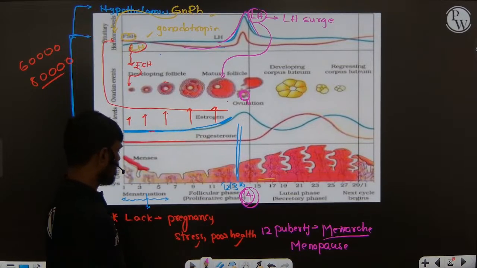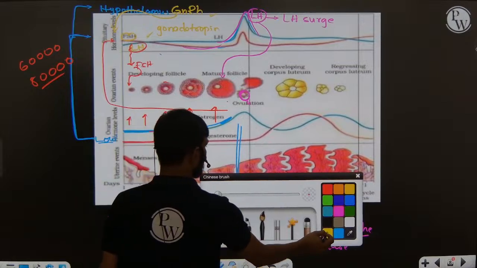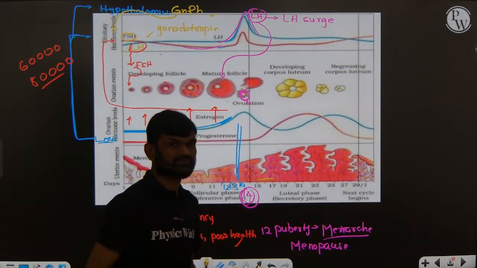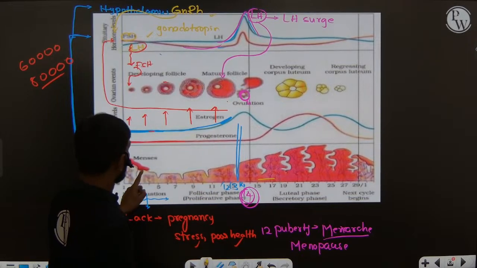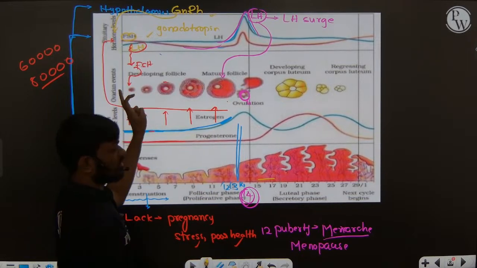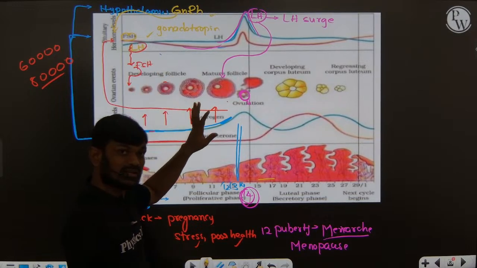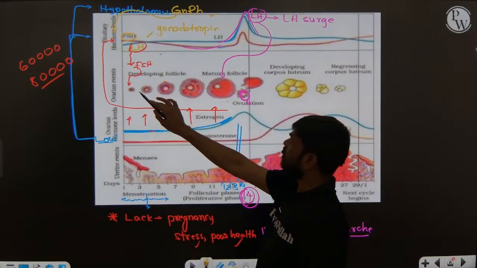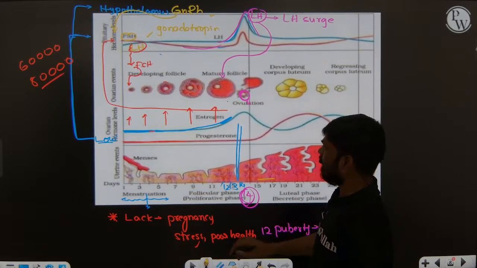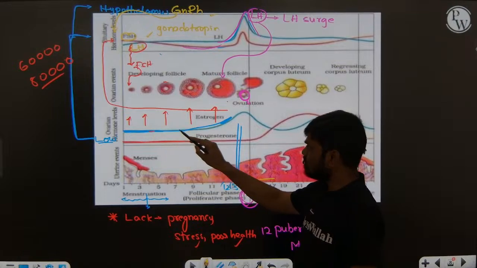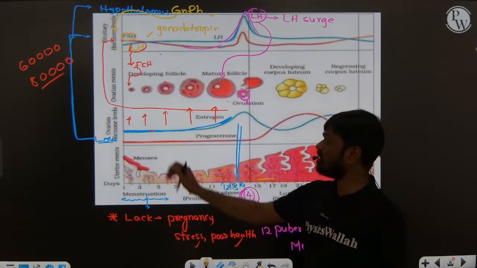So now you can see what happens during the follicular phase. During the follicular phase, the changes taking place in the ovary are, first, the primary follicle developing into a Graafian follicle. Concentration of estrogen hormone increases towards the follicular phase.